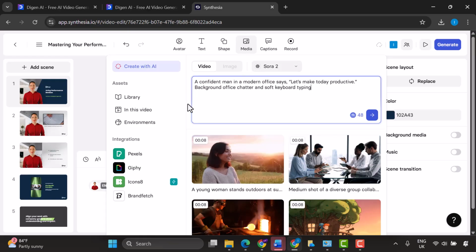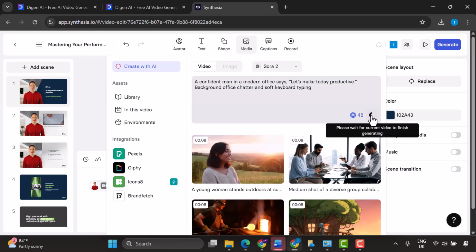Confident man in a modern office setting, professional attire with a productive background of computers and keyboard keys. Excellent professional environment.